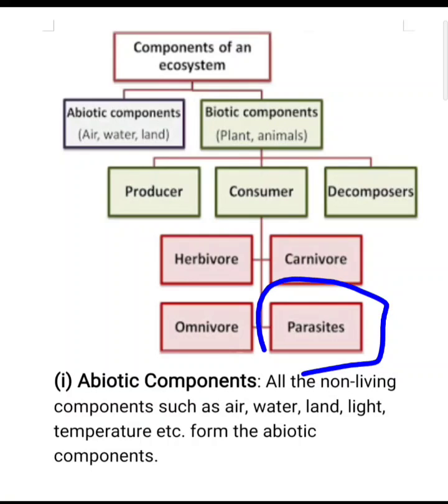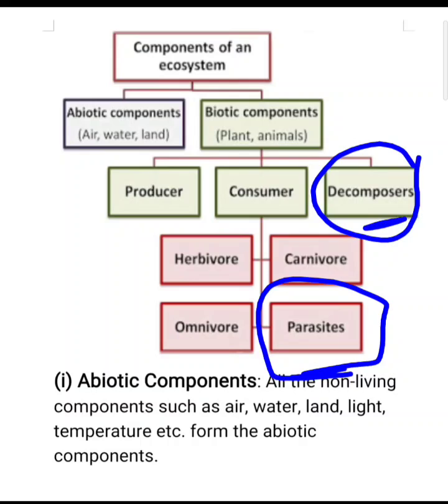And parasites are those organisms which depend on other living organisms for their food but without killing them. You see many examples of parasite already in the chapter life process. For example, Cuscuta, Amarbel, these are the examples of parasite, means they don't prepare their own food, they depend on other living organisms for the food. Next category is decomposer. What are decomposers?